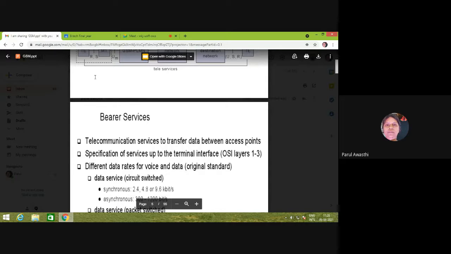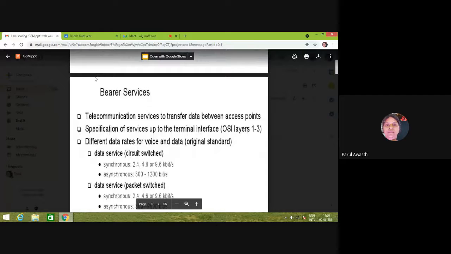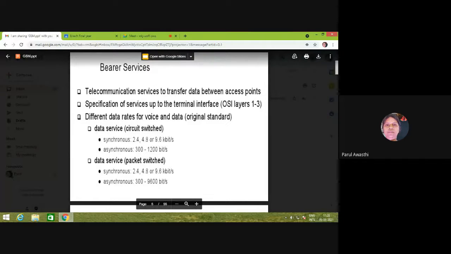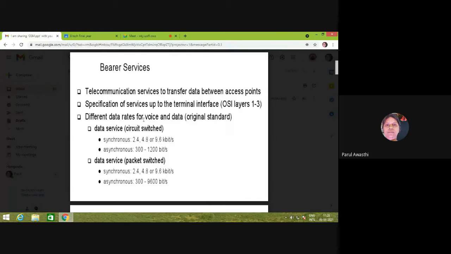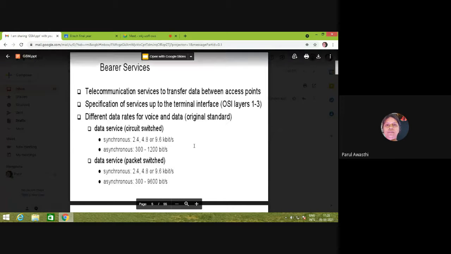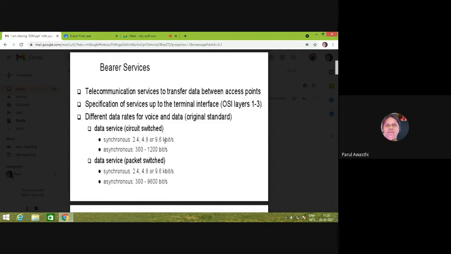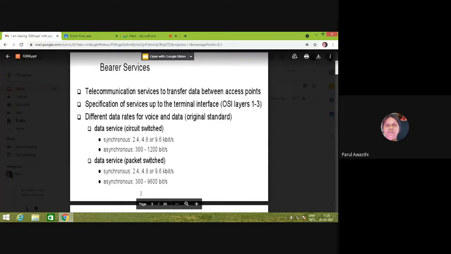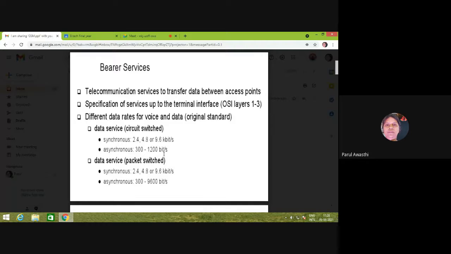And what are the different data rates which are supported? If it is a circuit switched network, and GSM is a circuit switched network, then in synchronous mode it will transfer at either 2.4, 4.8 or 9.6 kbps. In asynchronous, it is 300 to 1200 bits per second. We know what synchronous and asynchronous services are. Suppose our ISDN service is there, which is packet switched, then in synchronous the speed may be 2.4, similar to the circuit switched network, and in asynchronous it is 300 to 9600 bits per second.